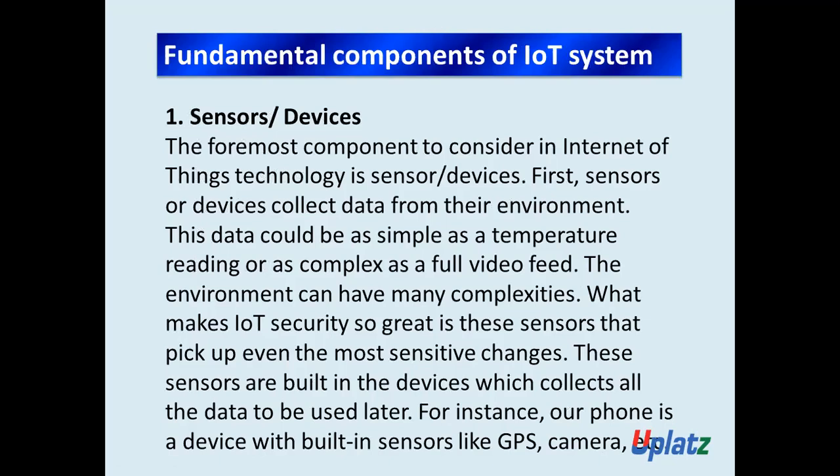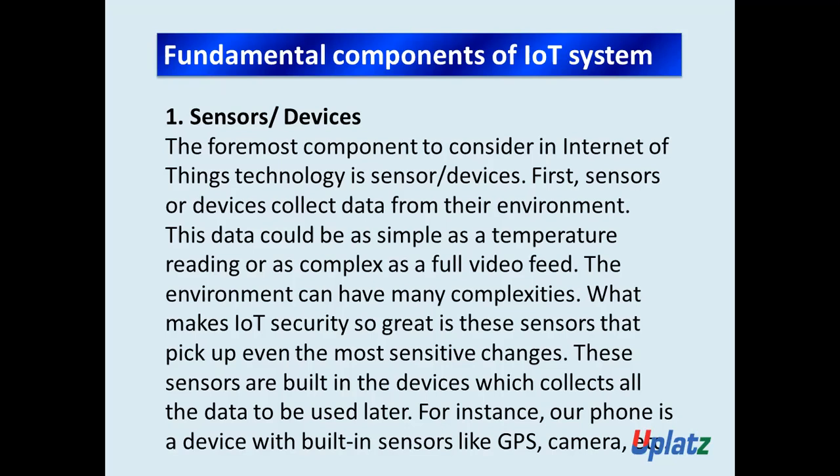This data could be as simple as a temperature reading or as complex as a full video feed. The environment can have many complexities. What makes IoT so great is these sensors that pick up even the most sensitive changes. These sensors are built into the devices which collect all the data to be used later. For instance, our phone is a device with built-in sensors like GPS, camera, etc.